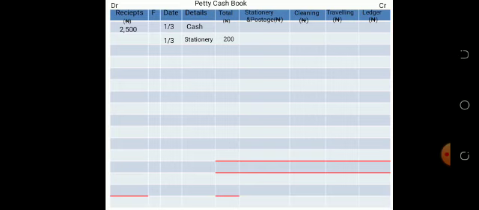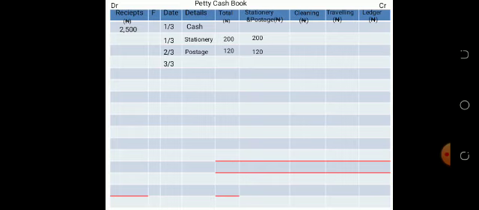200 naira. Now, you will go to the stationery column under the analysis and put that same amount, 200. On the 2nd of March, another transaction occurred. Paid for postage. How much? 120. Put it under the total column. Now go to where you have postage. Okay, put the amount, 120.